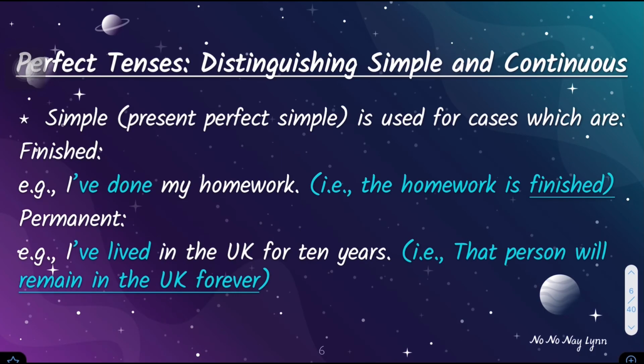Okay, so let's take a look at how to use the perfect tenses and the present perfect simple. Also known as the simple tense, it's used for cases which are finished, or you can say already done. In the first example, we have I've done my homework, meaning that the homework is completed with 100% certainty.